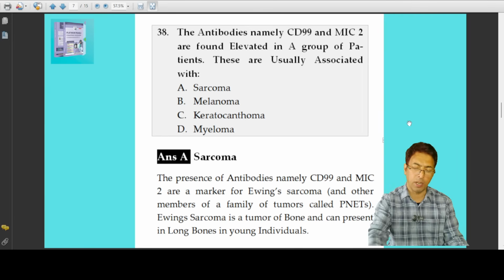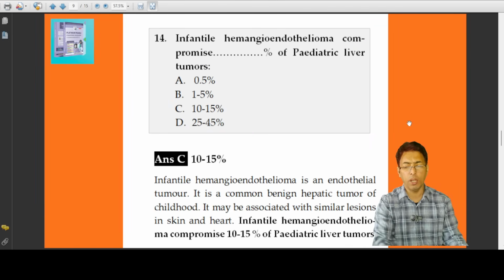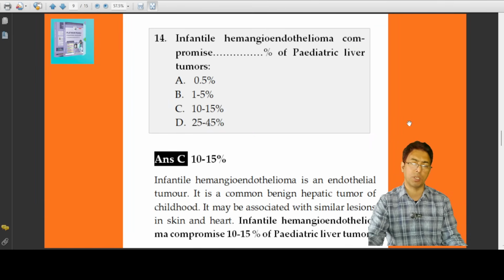So you have to remember the basic pathology as far as general medicine, as far as medical oncology is concerned, and these are the types of questions you are asked. Now, sometimes they ask you questions based on the prevalence and incidence of certain tumors, which are important. As far as this question is concerned, infantile hemangioendothelioma comprises what percentage of pediatric liver tumors? So, the options are there. You have to remember infantile hemangioendotheliomas are not that rare tumors.